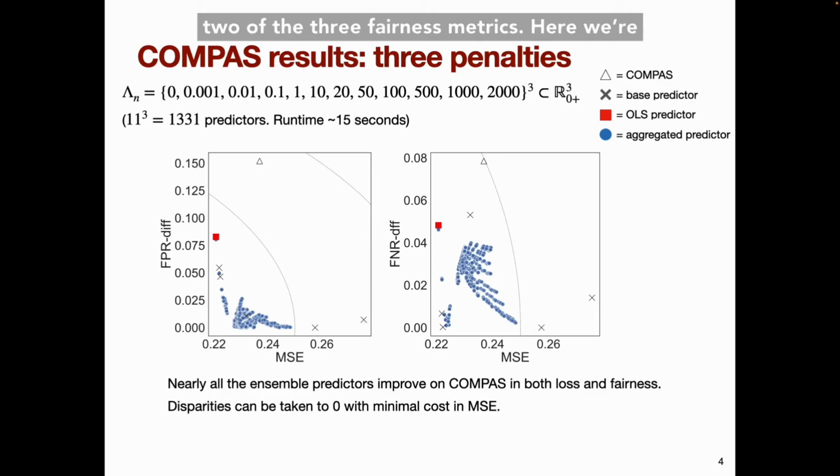Here we show the results for 2 of the 3 fairness metrics. Here we're measuring the performance and fairness with respect to counterfactual outcomes. The x-axis is the counterfactual mean squared error, and the y-axis gives the difference in counterfactual false positive or false negative rates between black and white defendants. A value of 0 indicates no disparity, and higher values indicate larger disparities.